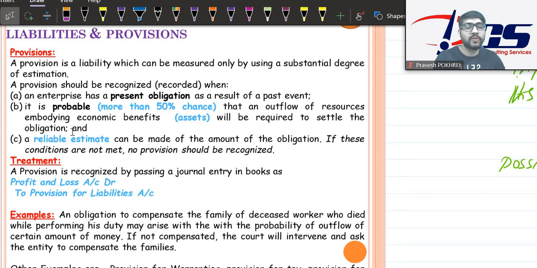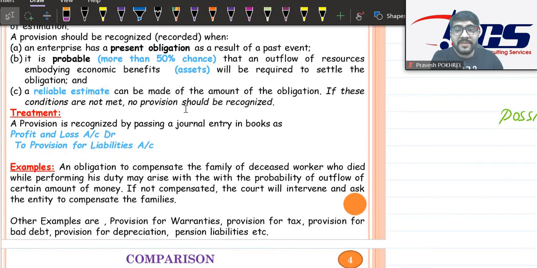For the obligation, we have to give the economic benefits or assets of the organization. And the third condition is we can reliably estimate the amount of the obligation. We can reliably estimate. Okay. If these three conditions are met, then it is a provision. If these three conditions are not met, it is not a provision.